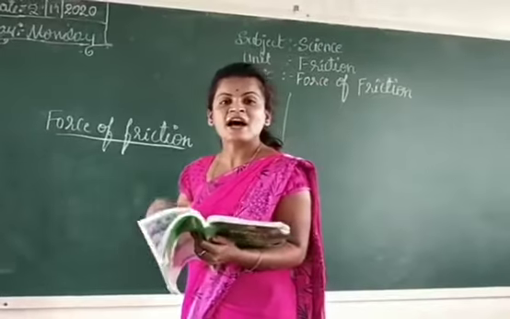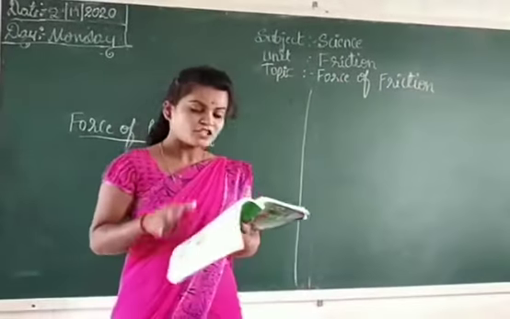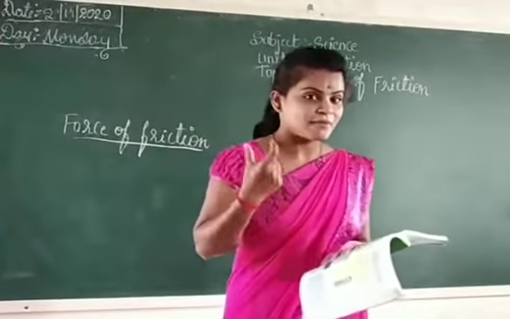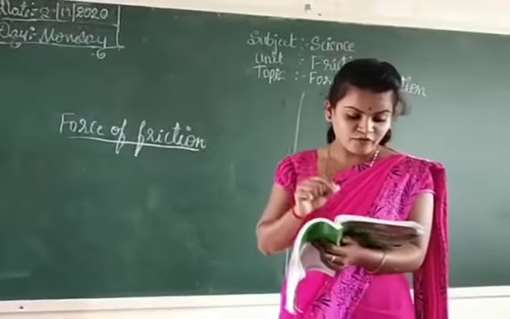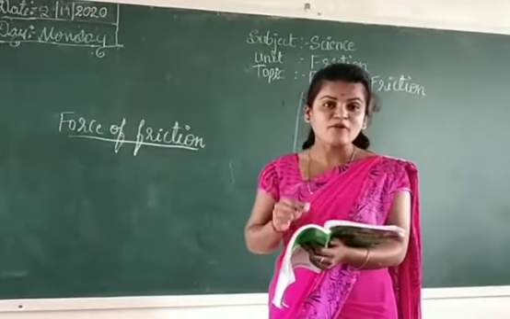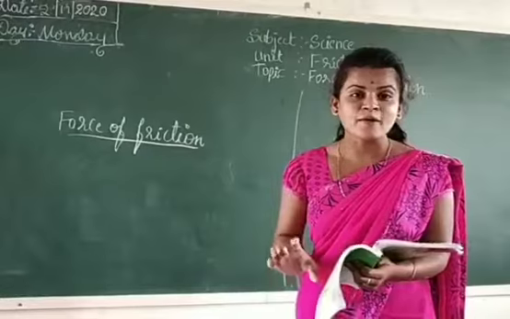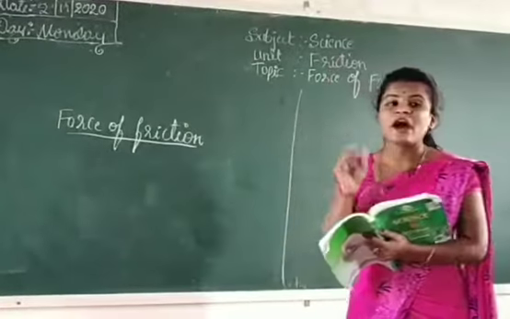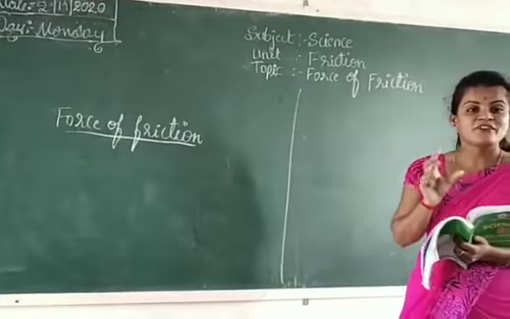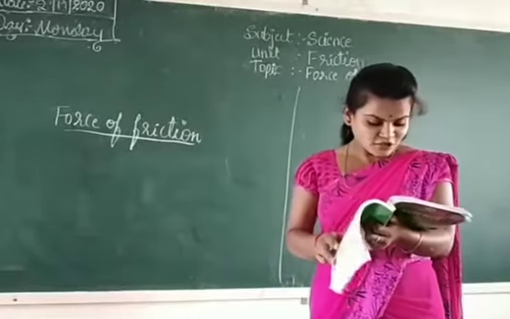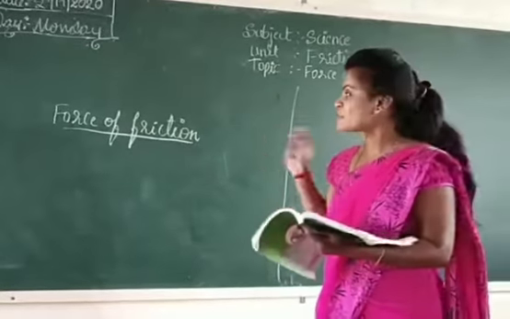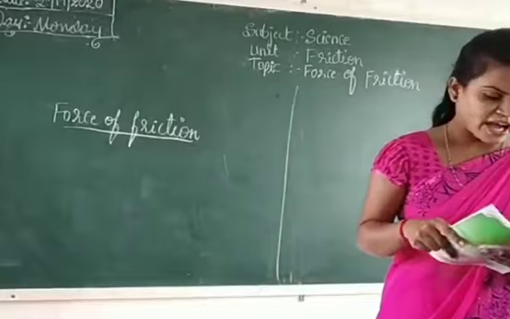When we walk on a wet or smooth floor, we slip. And we slip when we step on a banana peel. Why? Because of friction. So in this topic, force of friction, let us perform an activity.